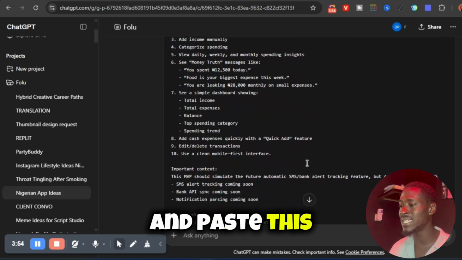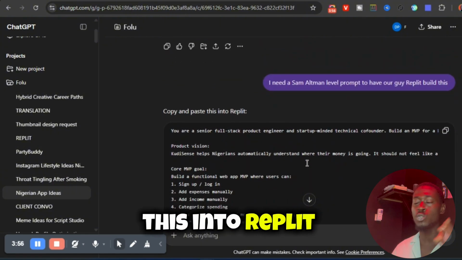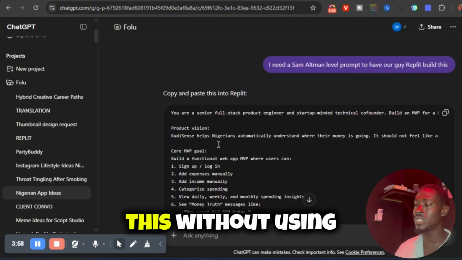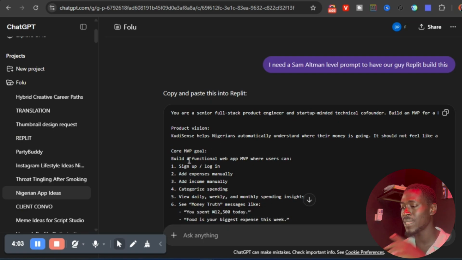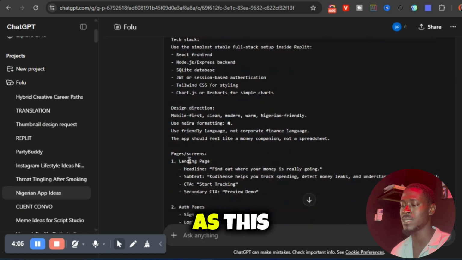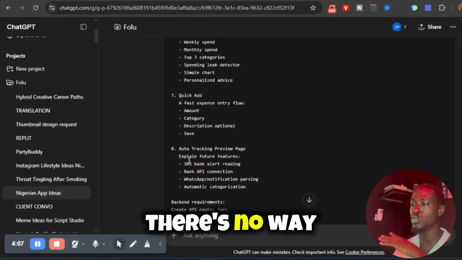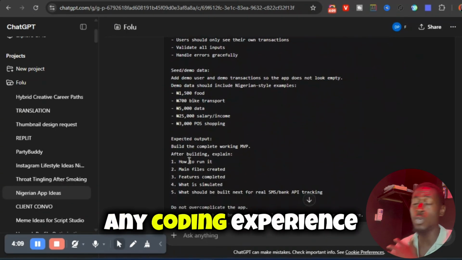He said, copy and paste this into Replit. Now, if I was to do this without using this Sam Altman 11 prompts format, I wouldn't be able to get as much prompts as this. There's no way I can figure it out. I don't have any coding experience.